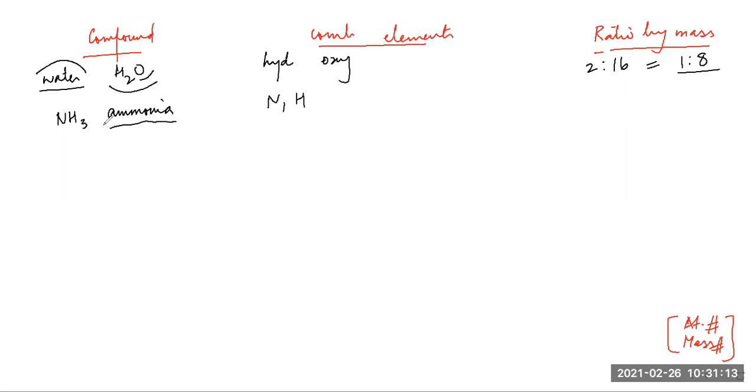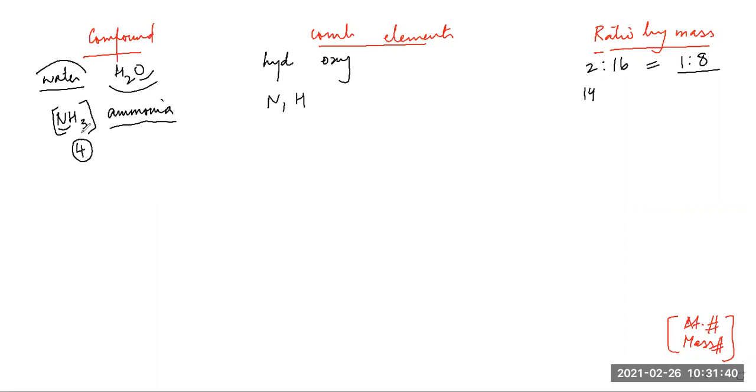So students, now you will see what is the atomic number of nitrogen. Anybody knows? I think it's 7. So 7 protons, 7 neutrons, that is 14, the atomic mass of one nitrogen atom. What is the atomicity of NH3, Pranav? 4 atoms are there.